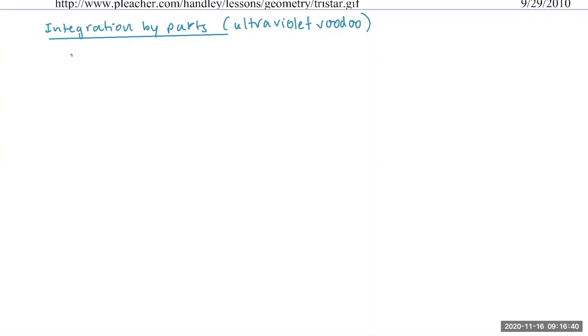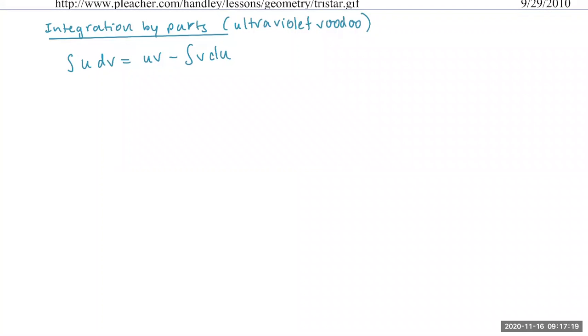Integration by parts is basically rewriting an integral, the same way we rewrite an integral for U substitution. The integral of U dV is equal to ultraviolet voodoo: UV minus the integral of V dU. As a silly way to remember, the ultraviolet part is UV, and the voodoo part is V dU. Many students find this a lot easier because it's procedural. By easier, I mean easier than U substitution.